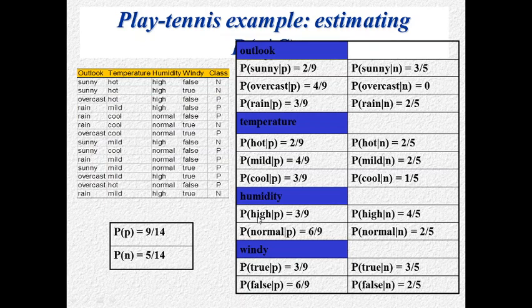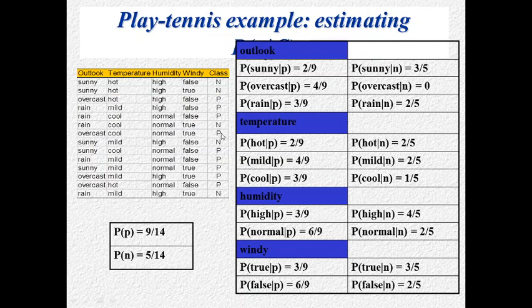Humidity has only two categorical values, high and normal. Find the likelihood for humidity given the class is P and given the class is N. Windy is also categorical. Find the likelihood given the class is P and given the class is no.